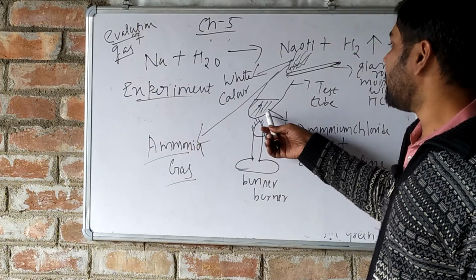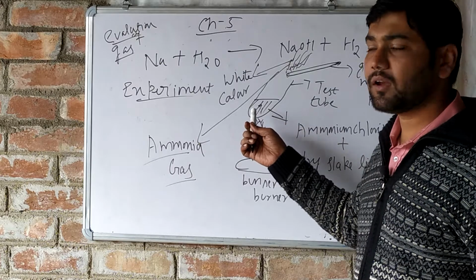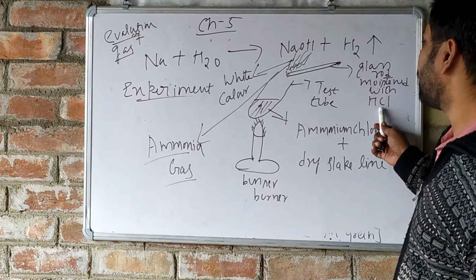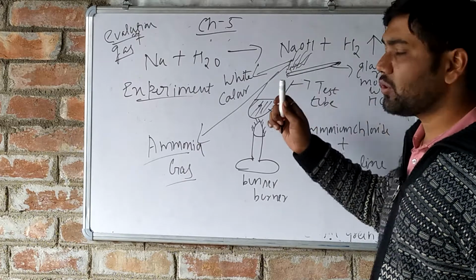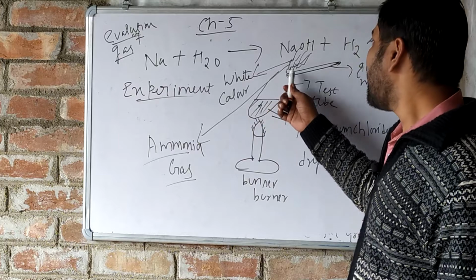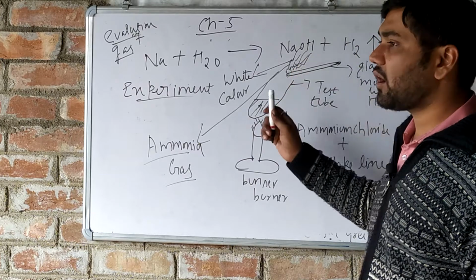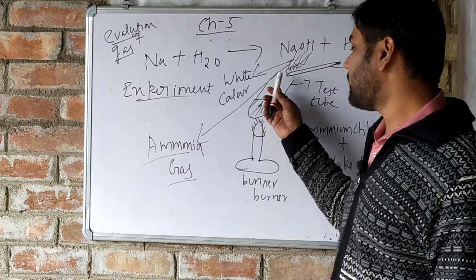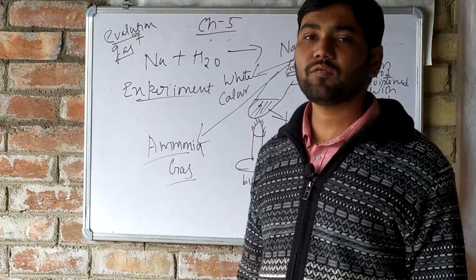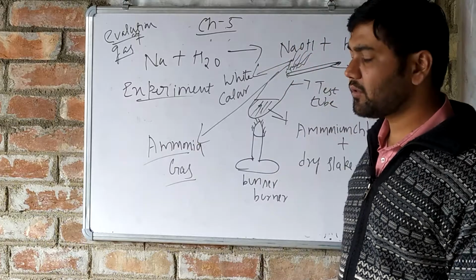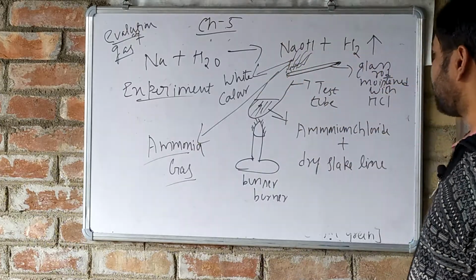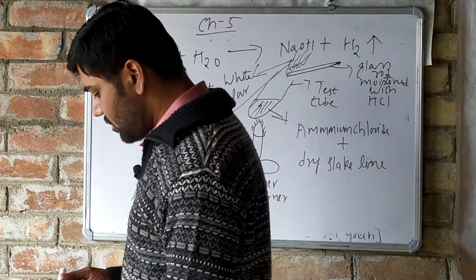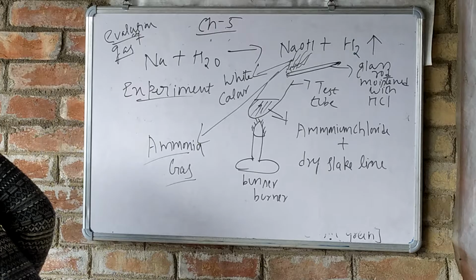Okay, when it gets heated, we will take a glass rod which is moistened with hydrochloric acid and bring it close to the mouth of the test tube. We will see white fumes start rising up, and those white fumes are the identification of which gas? Ammonia gas. That means ammonia gas is evolving out from the solution of ammonium chloride and dry slaked lime on heating. Okay, so this is the experiment which is given here.